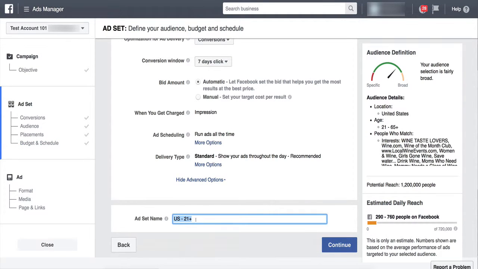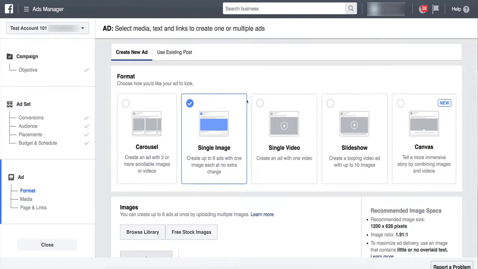Now you can name this ad set whatever you want. I usually just name it the same thing. I name the campaign and hit continue. We don't need to come in here and build anything. It's already done. So what we're going to do is we're going to hit use existing post. So right here at the top, it's kind of hidden. Use existing post.